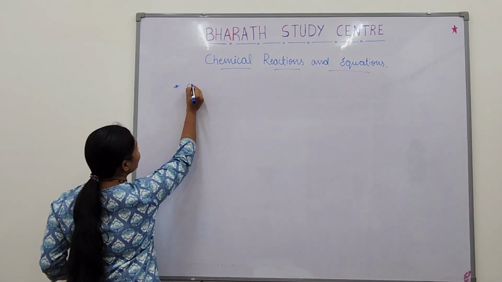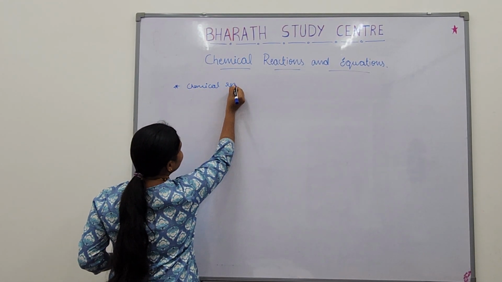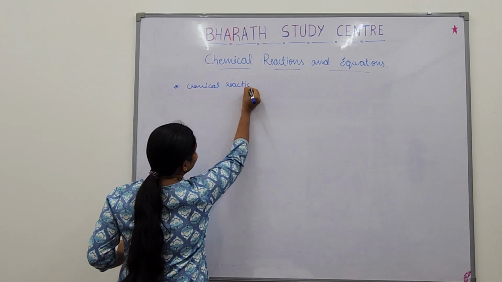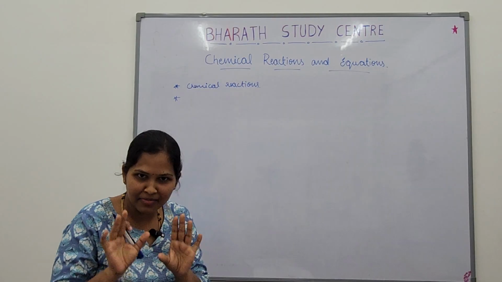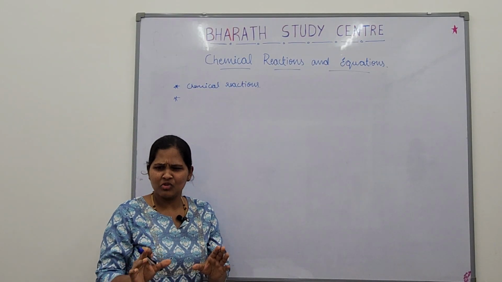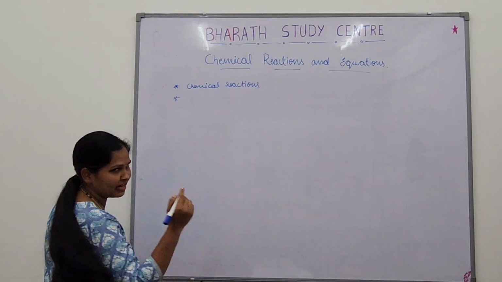What are chemical reactions? After that, okay, a chemical reaction has taken place. So how do you determine a chemical reaction has taken place? That is the next thing.